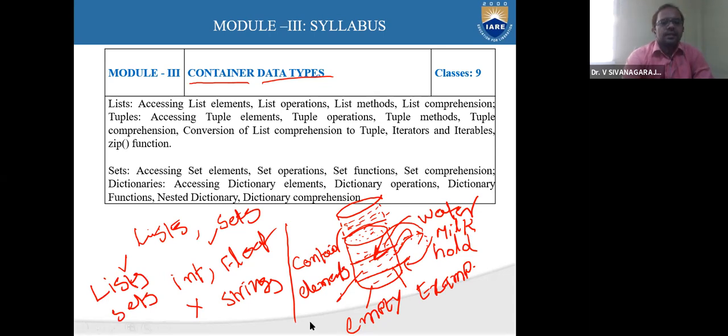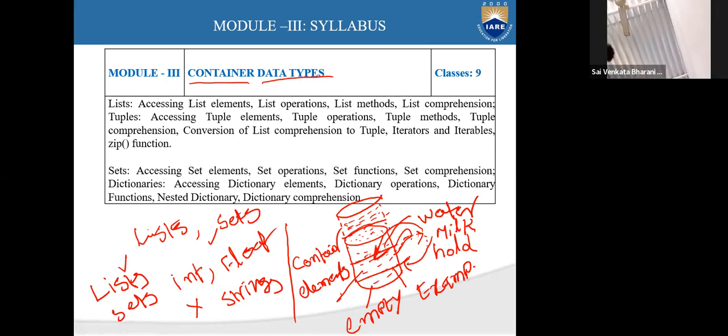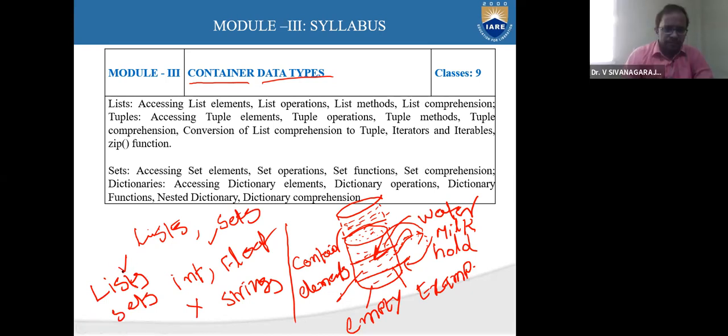Lists and sets are mutable or immutable? Mutable. That means you can vary. A list is also a container. I can change it. So this is a container.